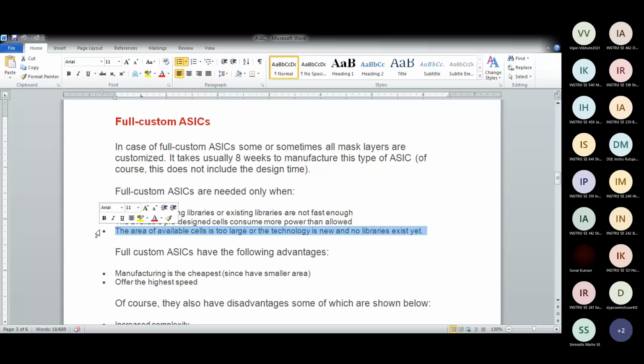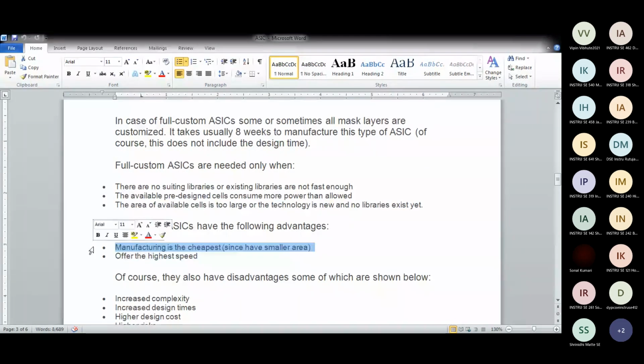So the microcontroller used in mobiles is a custom built ASIC. You cannot use a microcontroller of Samsung in an iPhone, or an iPhone's in a Samsung. You cannot use it. It is specifically for that industry only. The domain is mobile domain, and customer specific is Samsung, iPhone, and so on. So you have to relate it this way.